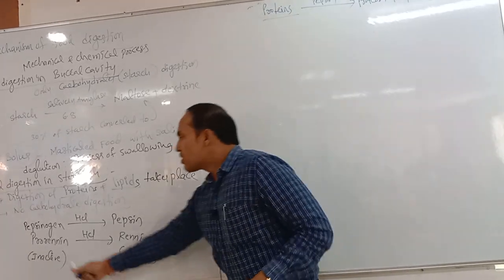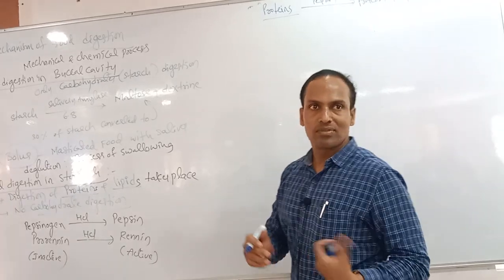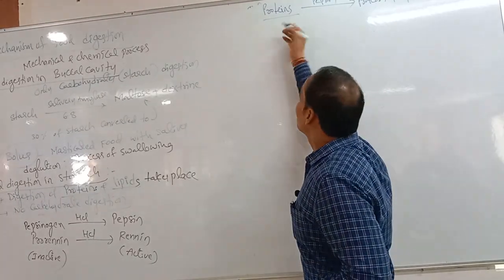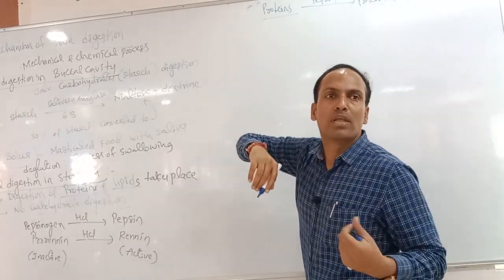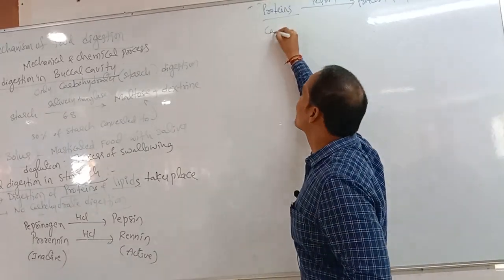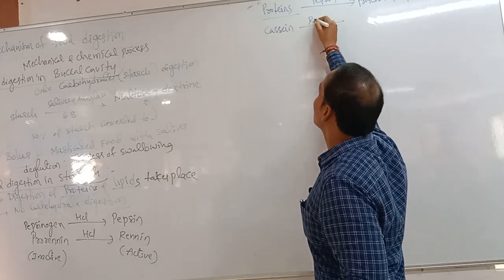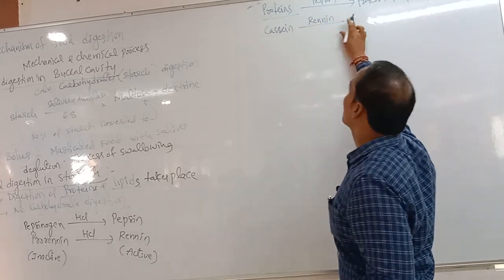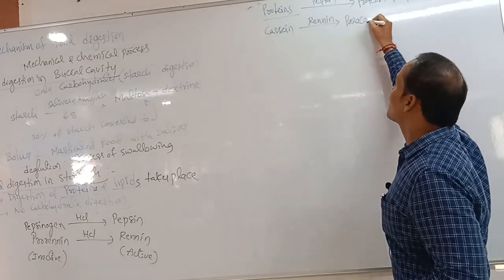Okay, you already know prorenin. Prorenin is majorly secreted in infants, correct? Now renin works on which one? Milk protein. Can you say what the milk protein is? Casein. It is also a milk protein. Renin will work on casein and convert it into paracasein.